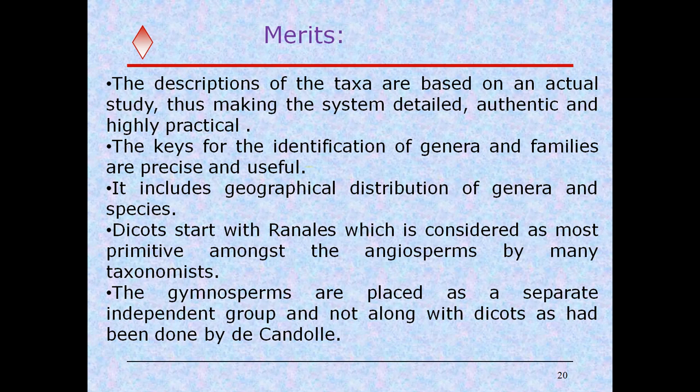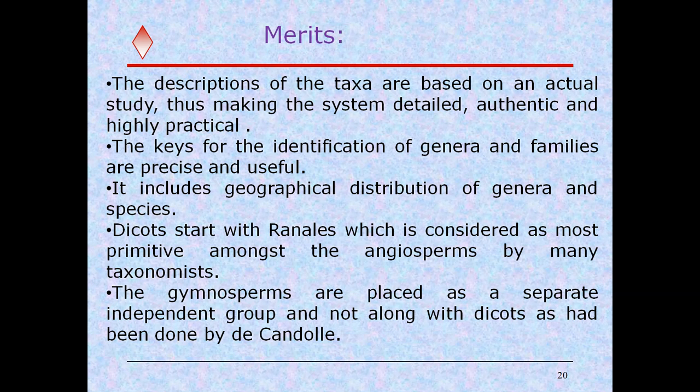It includes the geographical distribution of genera and species. So they also indicated the geographical location of the plants. And dicots start with one of the most primitive series, that is Ranales, which is considered the most primitive amongst the angiosperms. And also the gymnosperms are placed as a separate independent group and not along with dicots as had been done by De Candolle.